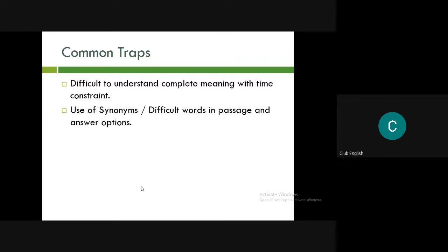Sometimes, when arduous is written, I would take the answer option when the same word is written. No, you will not do that. It is sometimes the synonyms which are actually written. You need to understand one thing: the basic bottom line is that the meaning should be the same, whatever is written, in the paragraph and the answer option.